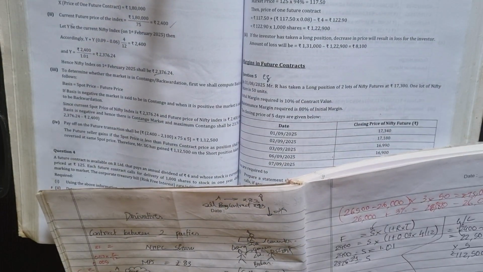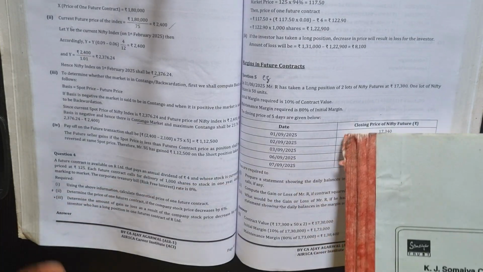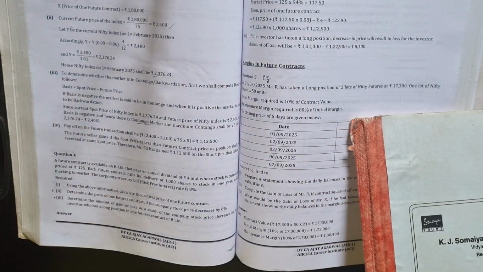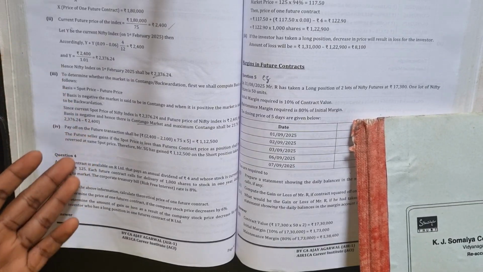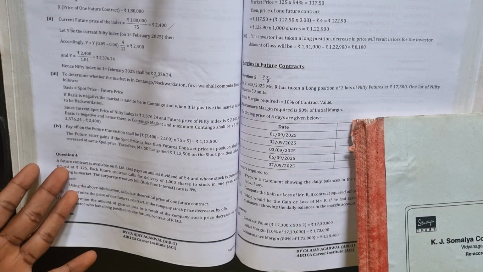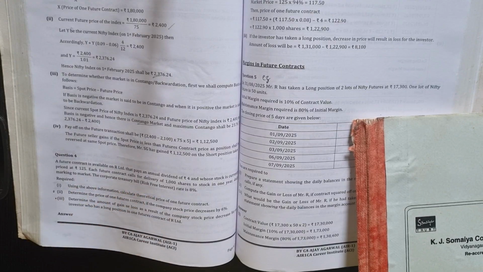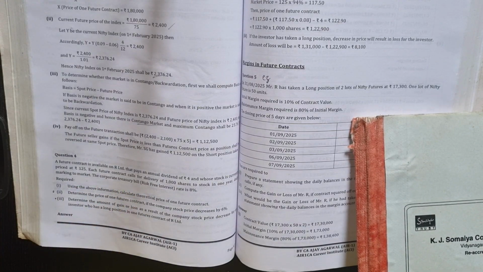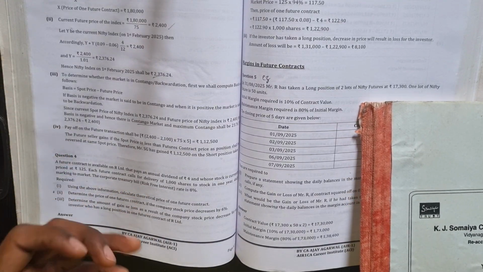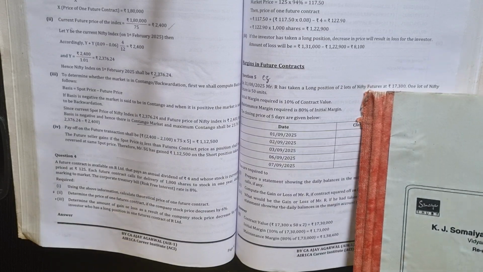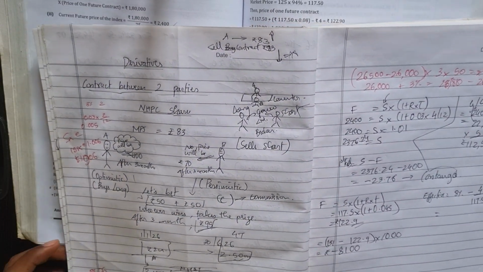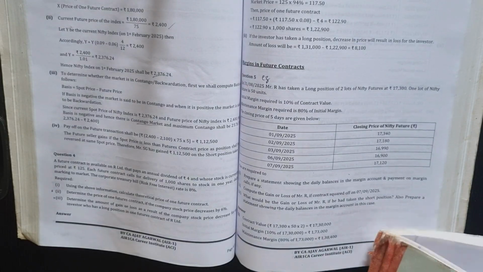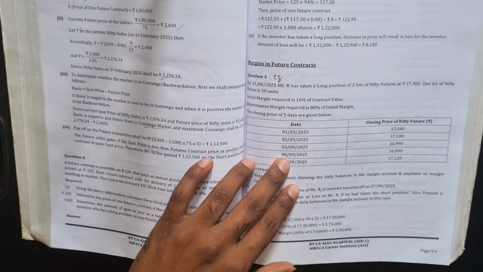What they have said is that if the price decreases by 6%, how much will the investor lose? He took a long position here, right? He took a long position at the start of the period when the market price was 125 and the theoretical fair value price was 131. So 131 minus 122.9, so he got 8100 loss. Now question number 5 we'll do.